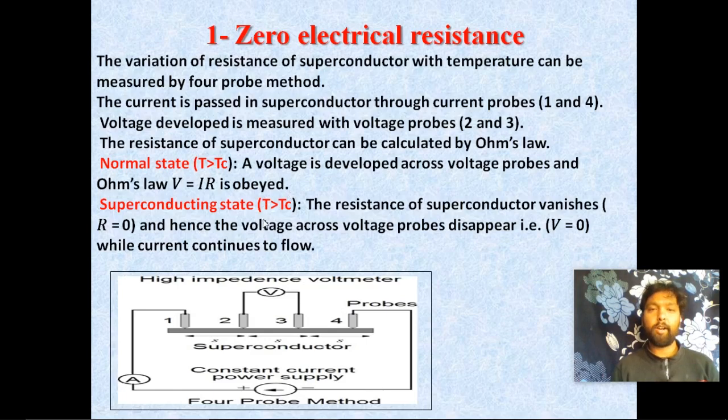But in the superconducting state, below the critical temperature, the resistance of the superconductor vanishes, R = 0, so resistivity becomes 0, and hence the voltage across the voltage probes disappears, V = 0, while the current continues to flow. So below the critical temperature the material shows the superconducting state, at which the resistance becomes 0.